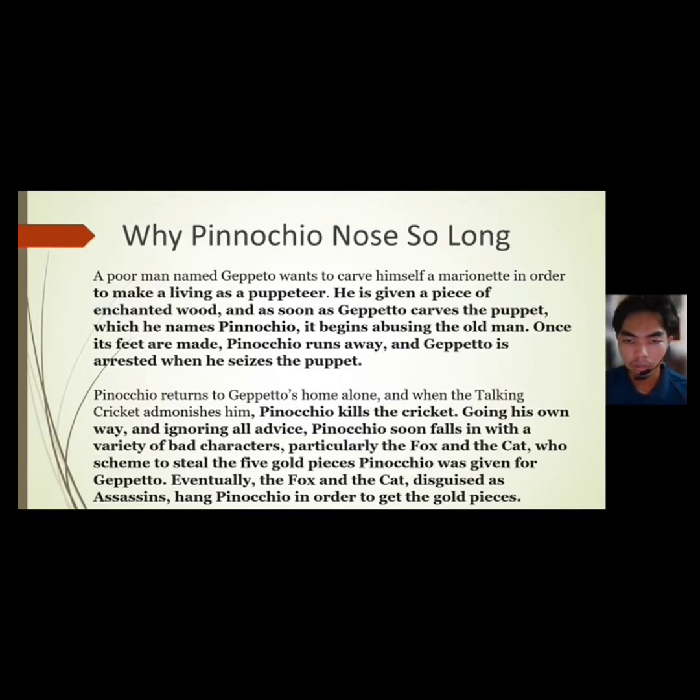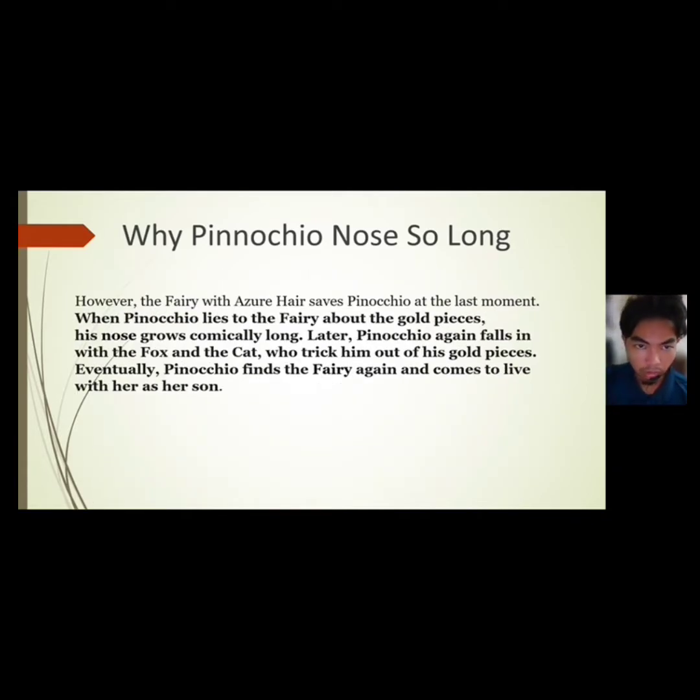Pinocchio returned to Geppetto's home alone, and when the talking cricket admonished him, Pinocchio killed the cricket. Going his own way and ignoring all advice, Pinocchio soon fell in with a variety of bad characters, particularly the fox and the cat, who came to steal the 5 gold pieces Pinocchio was given for Geppetto. Eventually, the fox and the cat, disguised as assassins, hang Pinocchio in order to get the gold pieces. However, the fairy saved Pinocchio at the last moment.